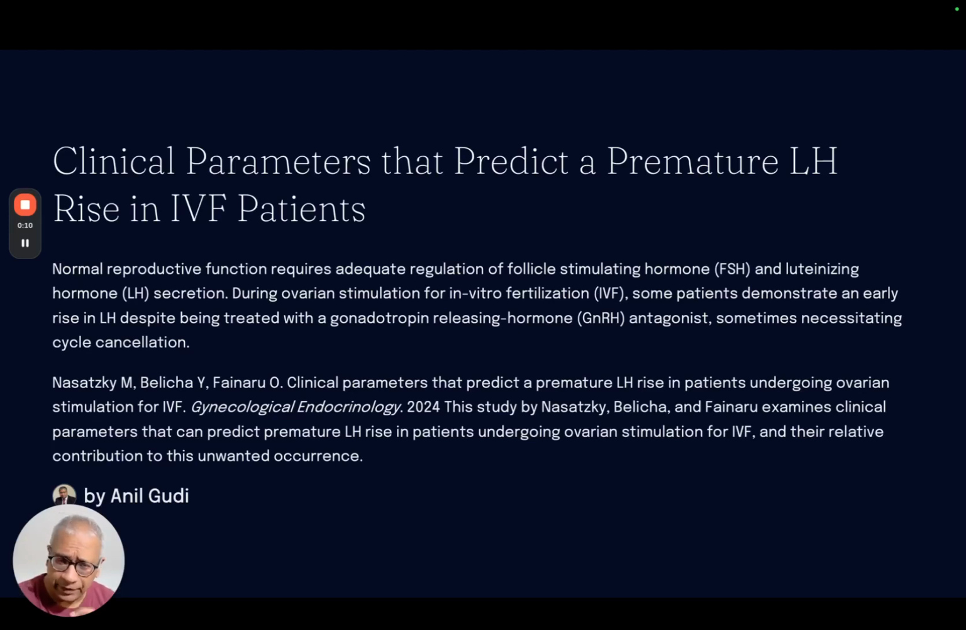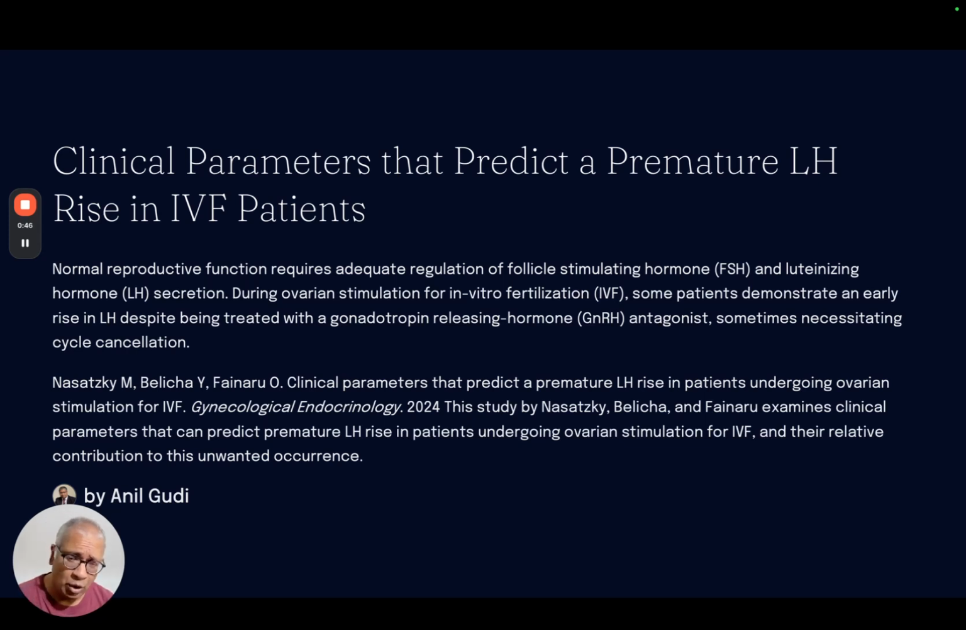So this is a quite interesting paper, which looks at whether you can predict the LH surge, and it uses a mathematical model to address it. Now, for ovulation, you require a successful FSH and LH secretion. When you stimulate the ovaries, your main aim is to prevent the rise of LH. In this review, the antagonist was used, and the antagonist's role is to prevent the rise of the LH